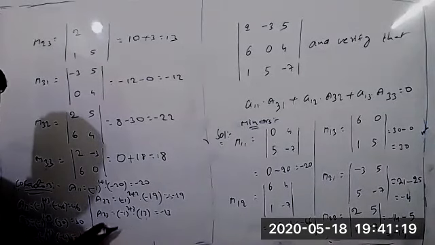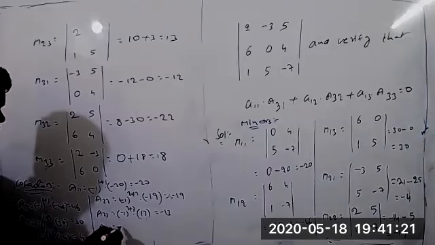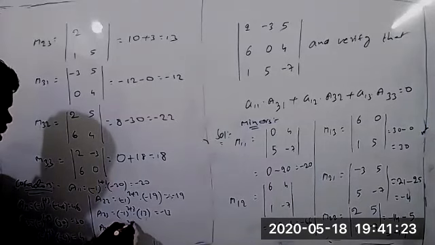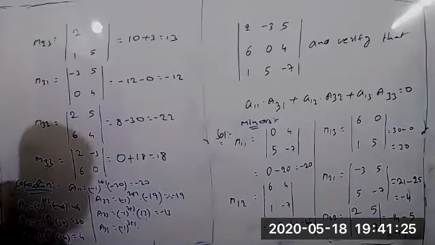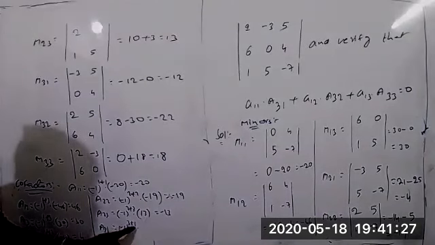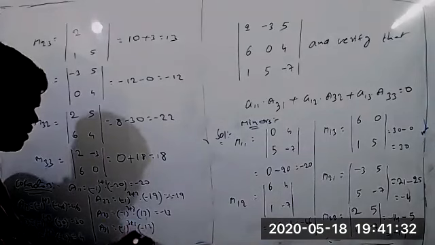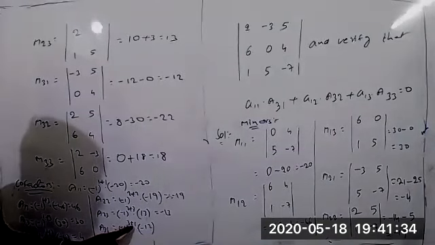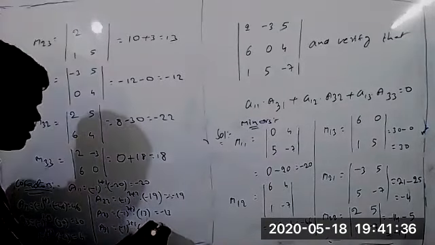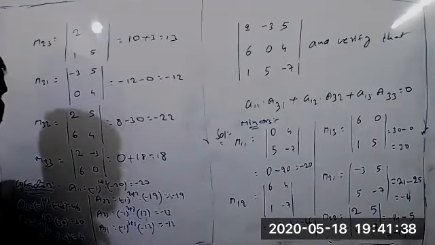Next, A31 you can take. A31 equals minus 1 whole power 3 plus 1 into minus 12. Minus 12 we got now. So minus 1 whole power even is always plus 1. So this is equal to minus 12 only.